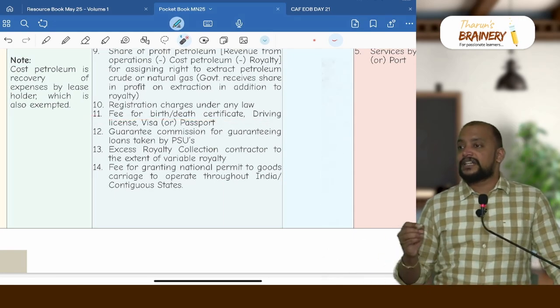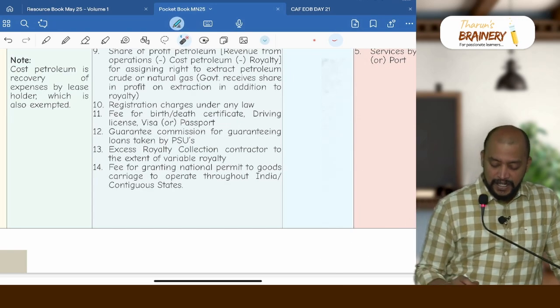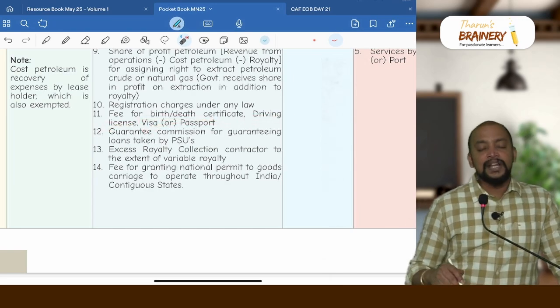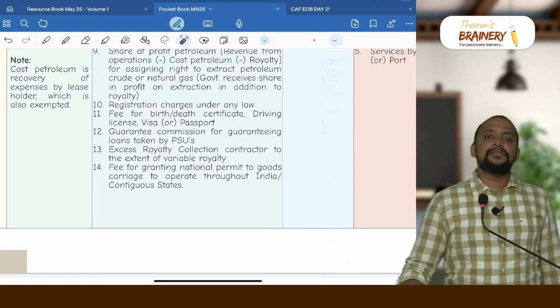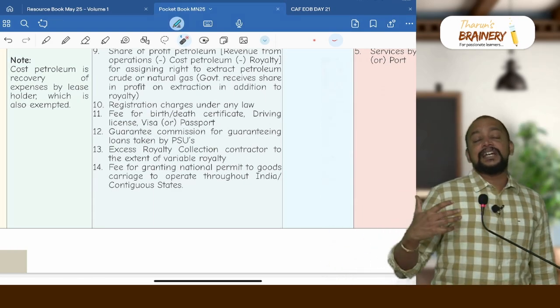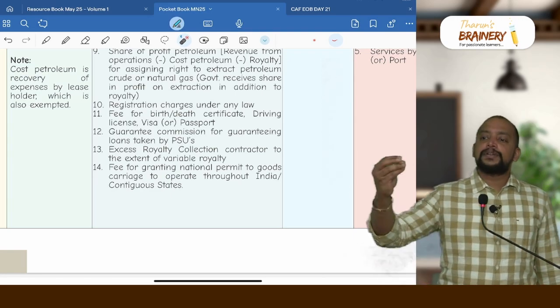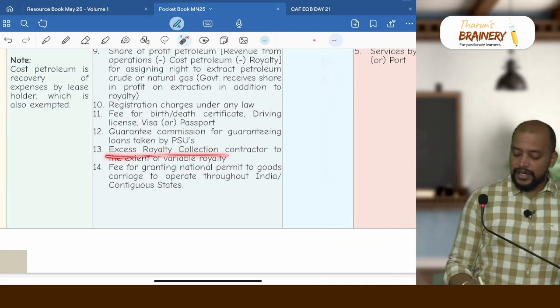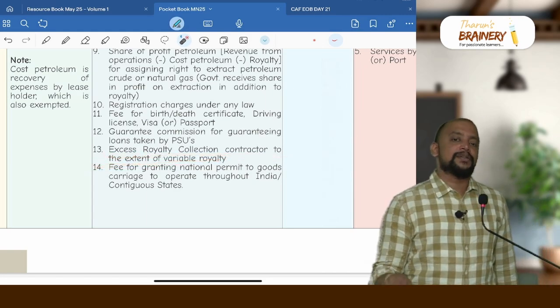Fee for birth certificate, death certificate, visa, driving license and passport. Guarantee commission: the government will give the guarantee with respect to loans taken by public sector undertakings. When they are giving the guarantee to the loans, the public sector undertakings will pay the guarantee commission, and that is exempted. Then excess royalty collection contractor to the extent of variable royalty.